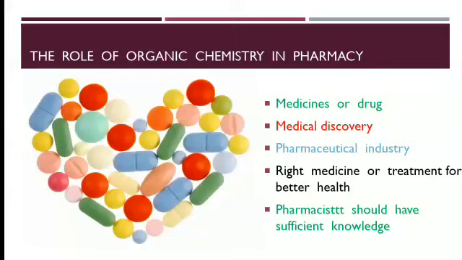Basically, medicines or drugs are synthesized and prepared using organic chemistry. Also, we can discover drugs for new treatments. Medicines and drugs are used to treat various ailments. Then in the pharmaceutical industry, we use APIs, active pharmaceutical ingredients, for preparations, and any other substituents or materials which are used for the preparation or manufacturing of drugs.